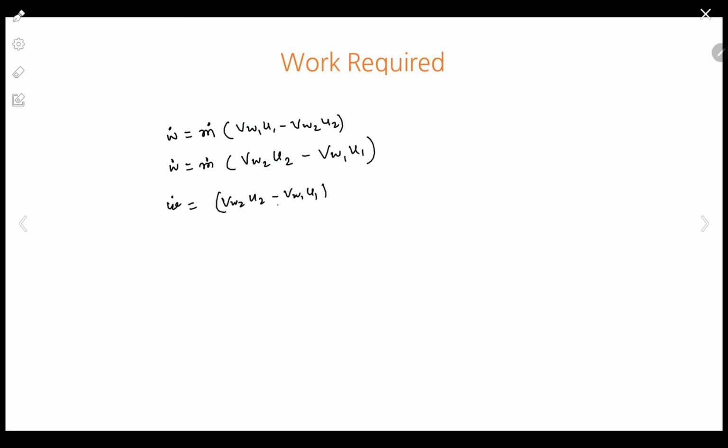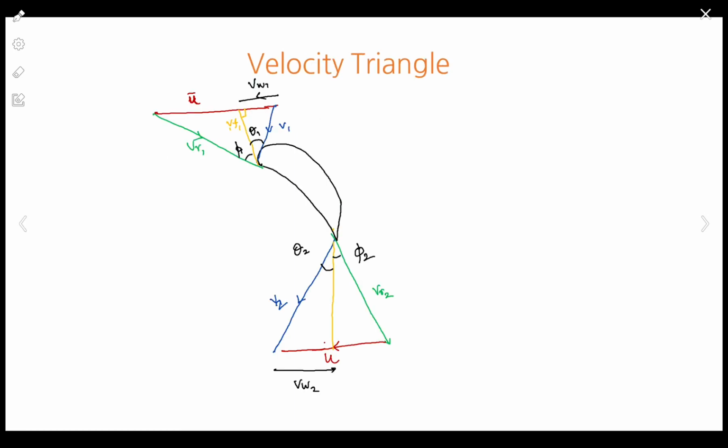Followed? So from this velocity triangle, see from here what we can conclude, what is Vw2? In this triangle, Vw2 can be written as opposite over adjacent, so it is tan of the angle involved, theta 2, times Vf. Right? Vw2 can be written as Vf times tan of theta 2.